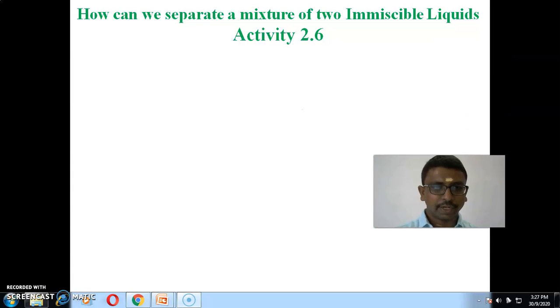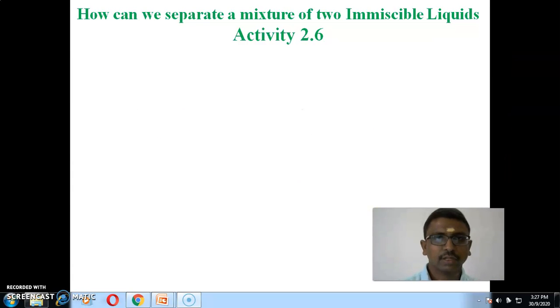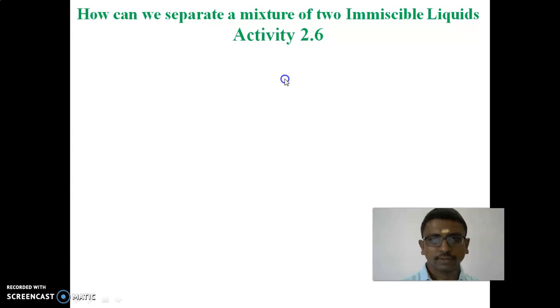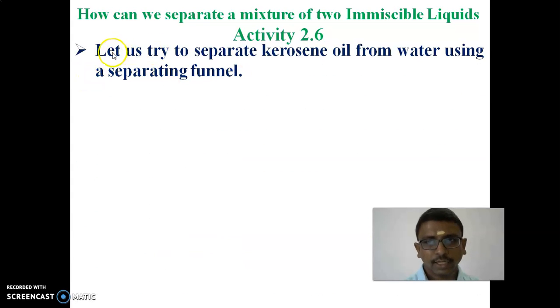And next is separating process components. How can we separate a mixture of two immiscible liquids? Further, we have to go for Activity 2.6. In that, let us try to separate kerosene oil from water using a separating funnel.